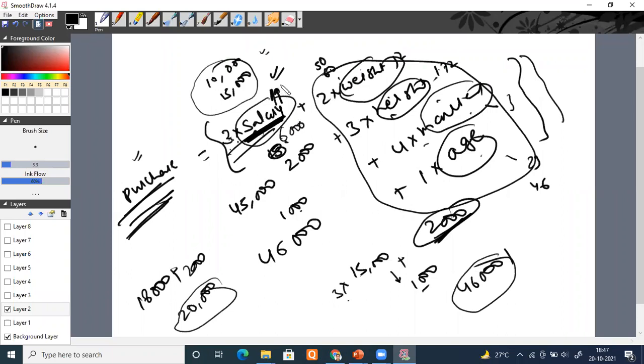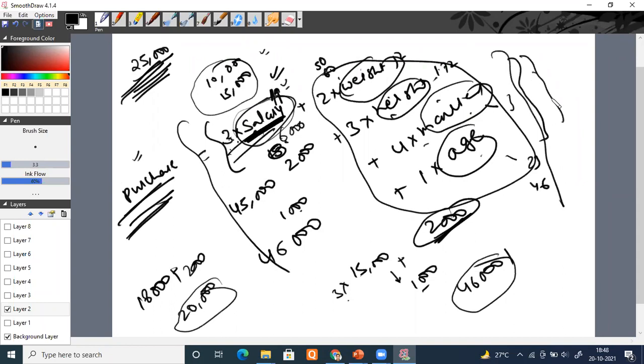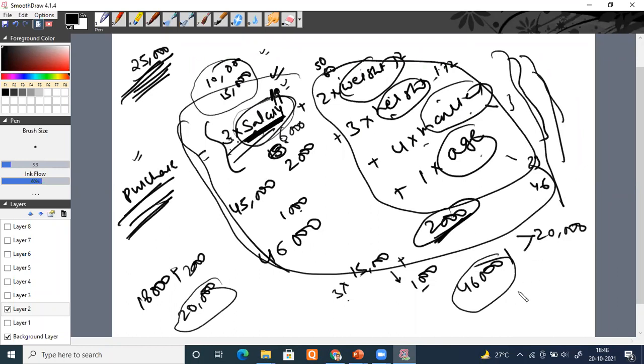Only salary. Suppose I made a conclusion, if somebody is having a salary of 25,000, at least he will purchase. So who is going to contribute more? All the time salary. Suppose I'm saying, whatever these are contributing, whatever the result of this overall calculation will be, I'm deciding that if this overall contribution is 20,000 or greater, then I will say that the person will purchase. If the overall contribution of all the factors is less than 20,000, then the person will not purchase. So which is the main contributing factor?